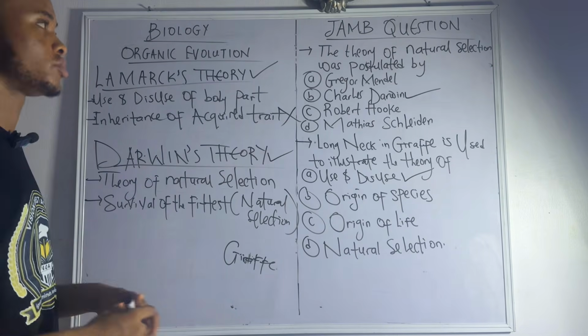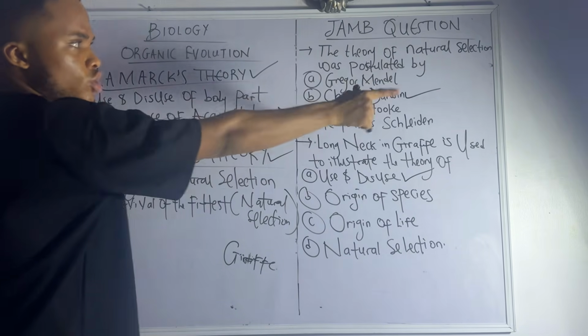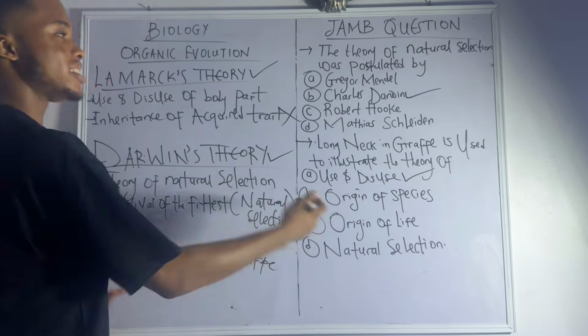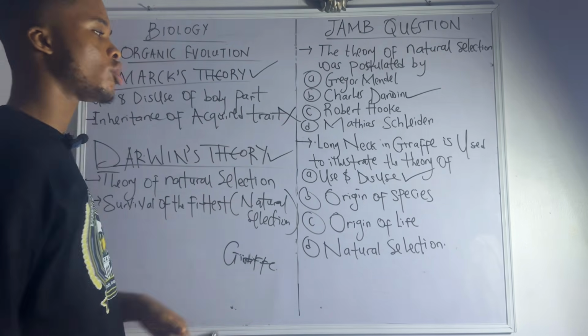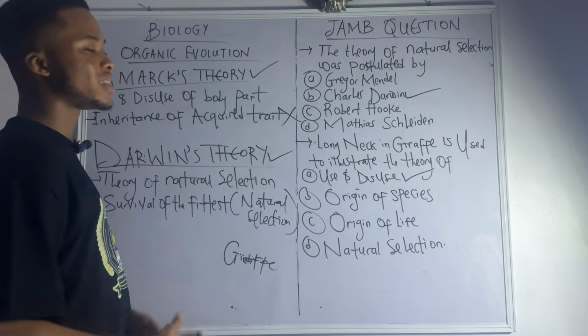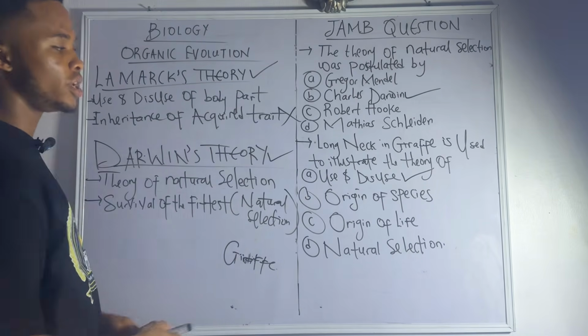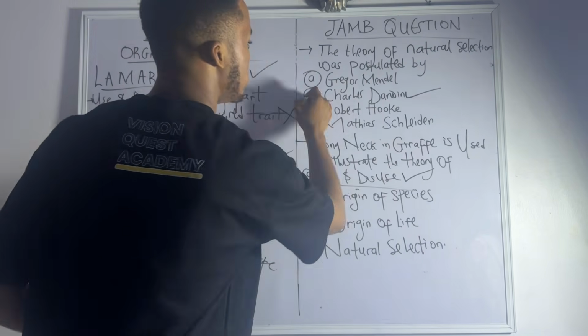Now these are past JAMB questions. The theory of natural selection was postulated by whom? Very easy, Charles Darwin. Next question: long neck in giraffe is used to illustrate the theory of what? Of use and disuse, which is Lamarck's theory. Very straightforward. Option A.